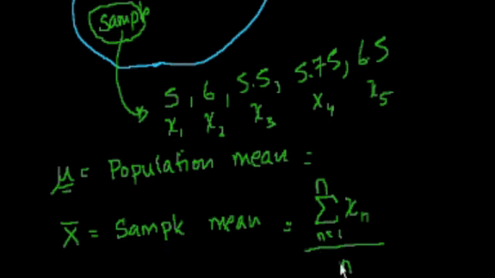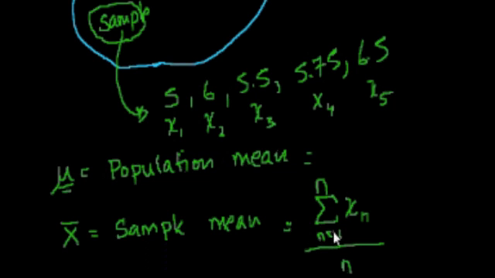When you see this in a book, you're like, wow, this is advanced mathematics. But essentially they're saying take the sum of all the data points, just sum up these numbers, and divide by the number of numbers there are. So this would just be 5 plus 6 plus 5.5 plus 5.75 plus 6.5 divided by 5. That's all this is telling you.